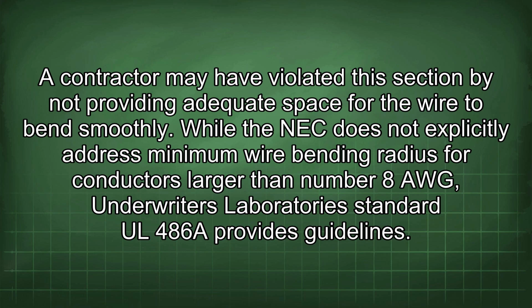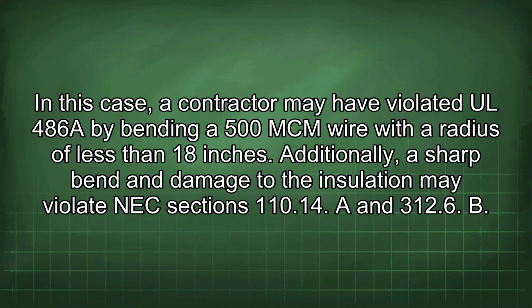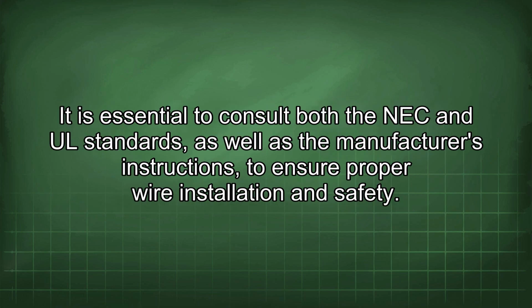While the NEC does not explicitly address minimum wire bending radius for conductors larger than number 8 AWG, Underwriters Laboratories Standard UL 486 provides guidelines. In this case, a contractor may have violated UL 486 by bending a 500 MCM wire with a radius of less than 18 inches. Additionally, a sharp bend and damage to the insulation may violate NEC Sections 110.14 and 312.6. It is essential to consult both the NEC and UL standards, as well as the manufacturer's instructions, to ensure proper wire installation and safety.